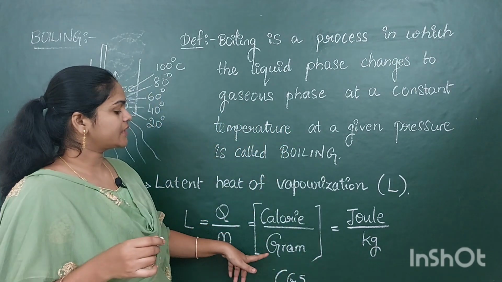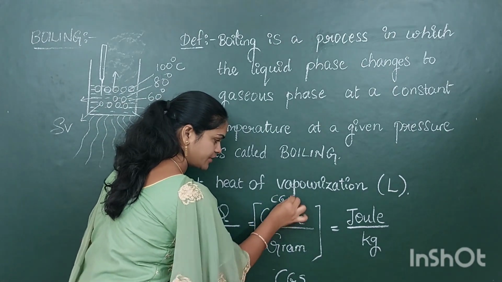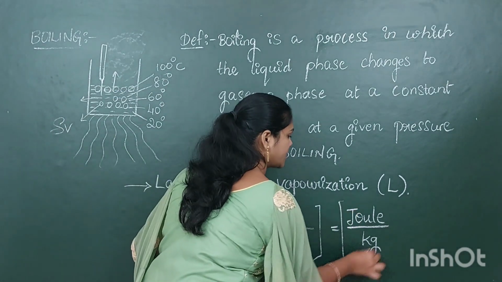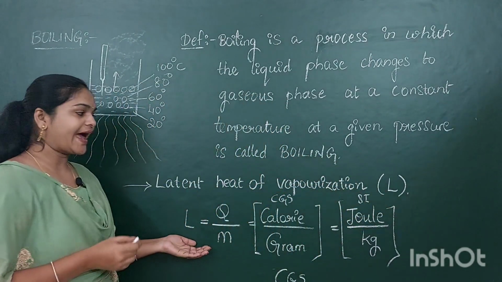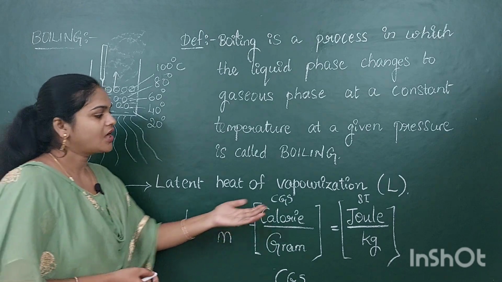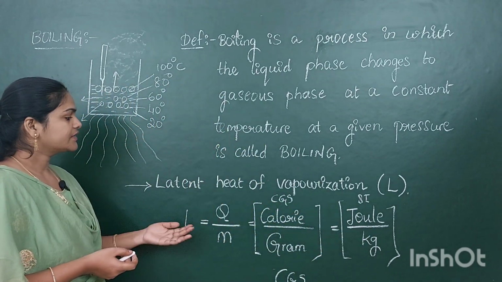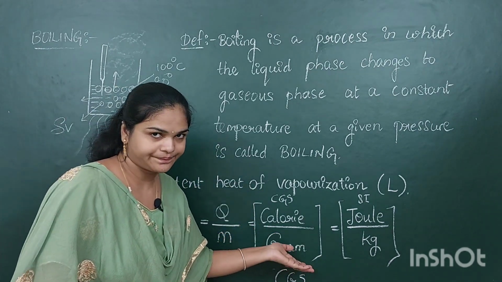So calorie by gram is the CGS unit, and joule by kg is the SI unit. The SI unit of latent heat of vaporization is joules per kg, and the CGS unit is calorie by gram.